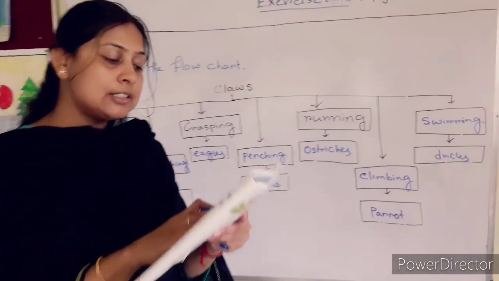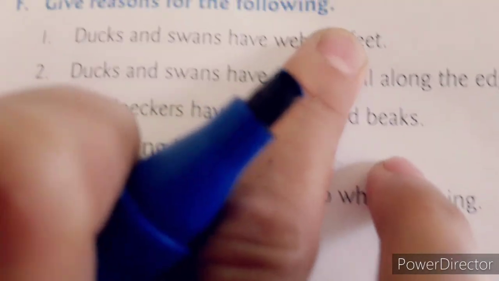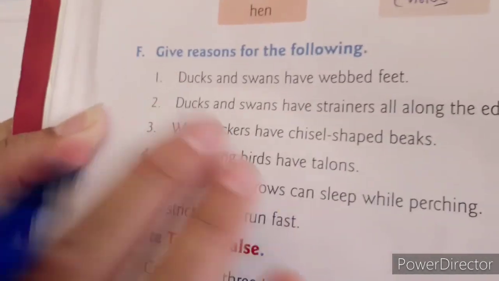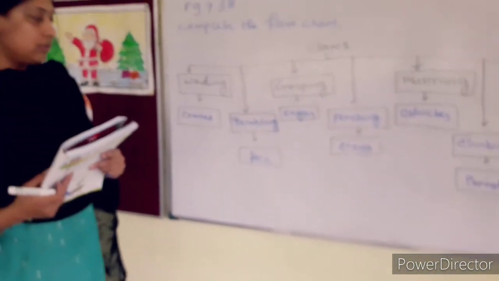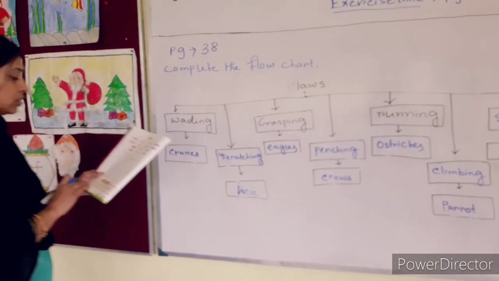Now the next one, F. Here is written, give reasons for the following. Here are six questions. You have to write the reason for these six questions. So I will send all this in the study materials.